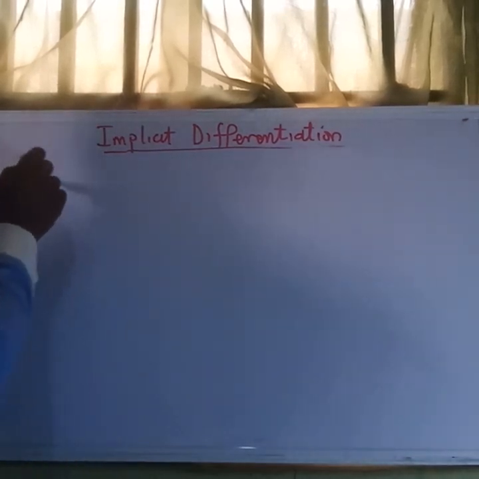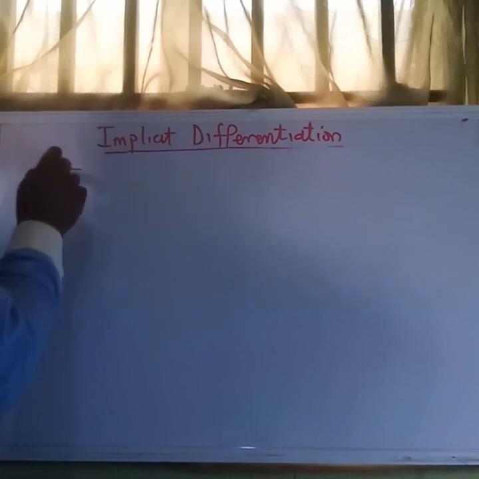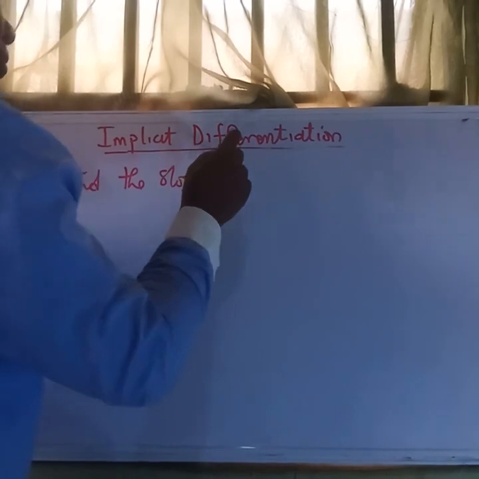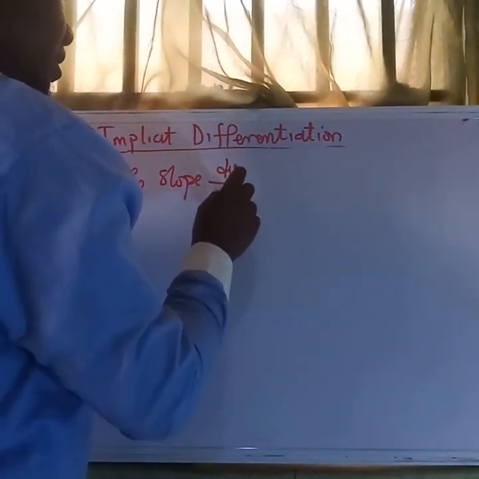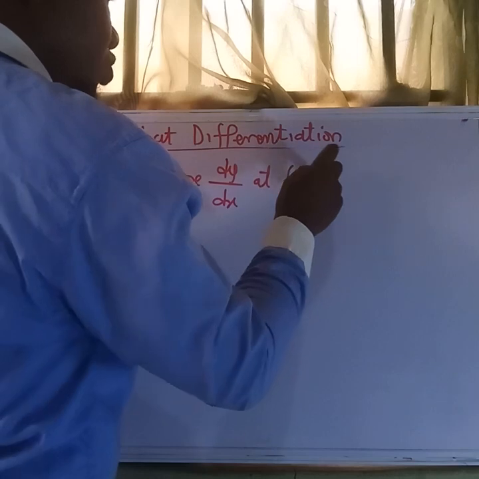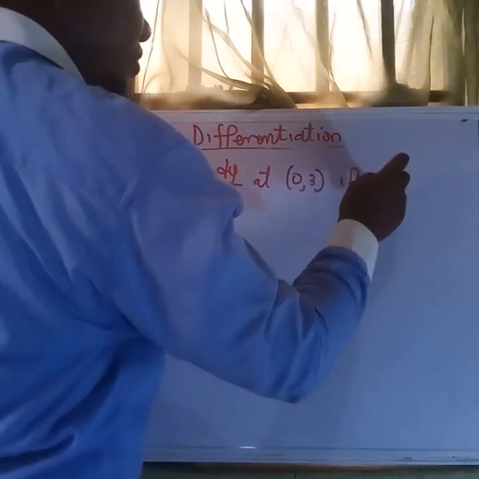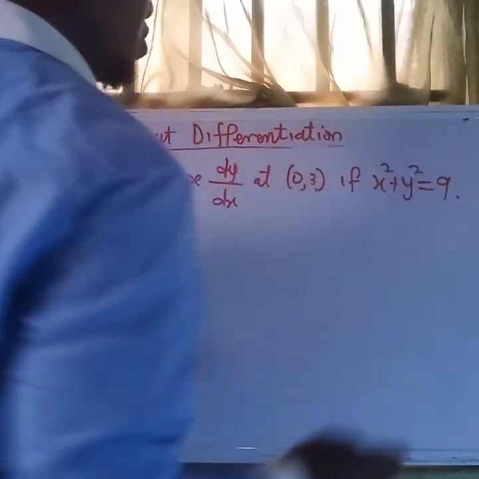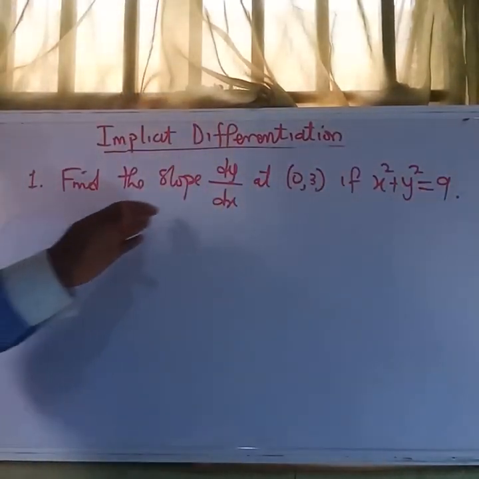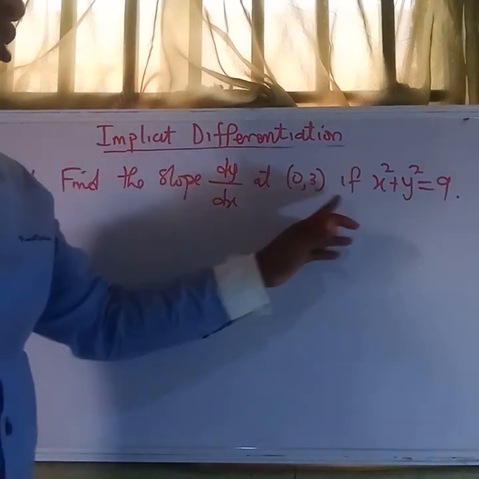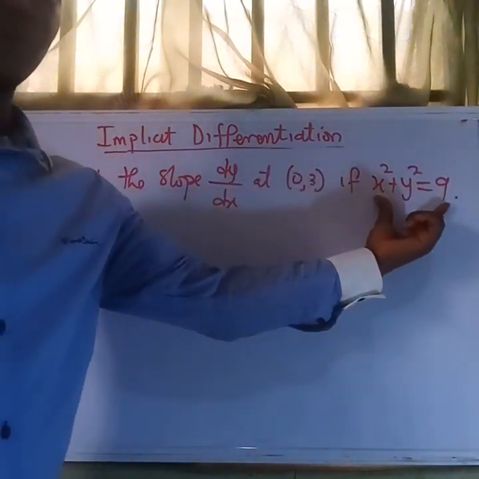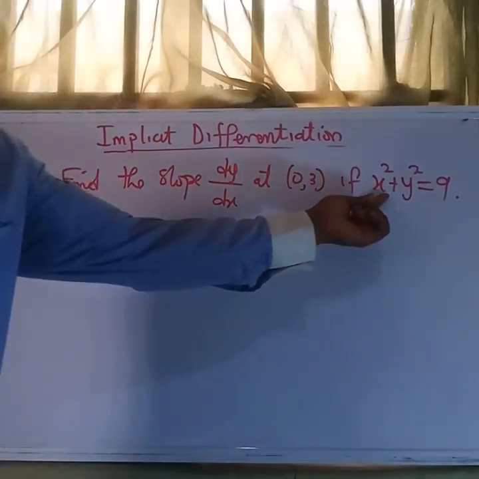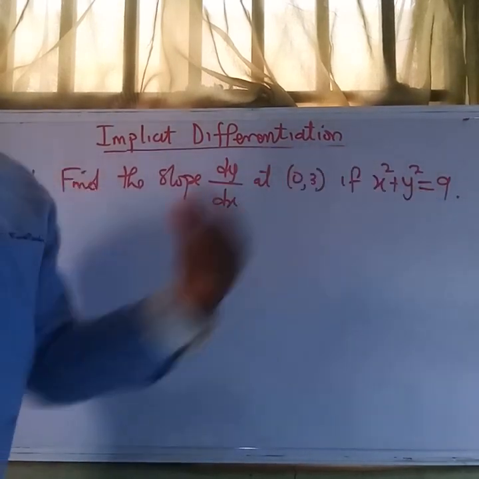So the first example says find the slope dy dx at (0,3) if x squared plus y squared is equal to 9. Okay, so we want to find the slope, dy dx at this point. This equation is an equation of a circle whose center is at the origin and the radius is 3.